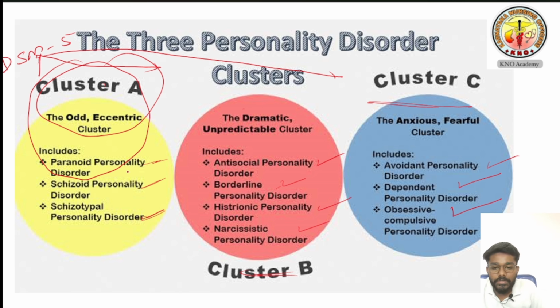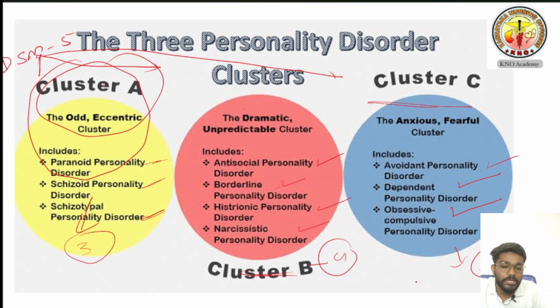Now, in cluster A, how many diseases are there? Three. In cluster B? Four. In cluster C? Three. So in total, 10 personality disorders are present. So the first question: according to DSM-5, how many personality disorders are present? The answer is 10. And in today's class, I am going to teach you only cluster A: paranoid personality disorder, schizoid personality disorder, and schizotypal personality disorder.